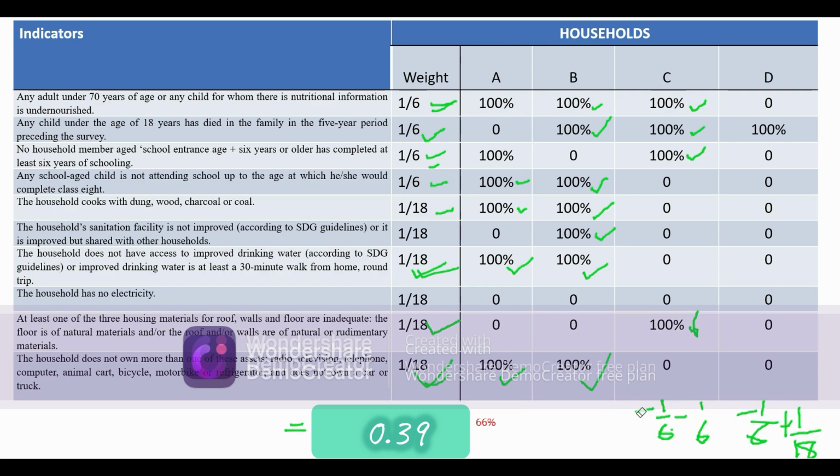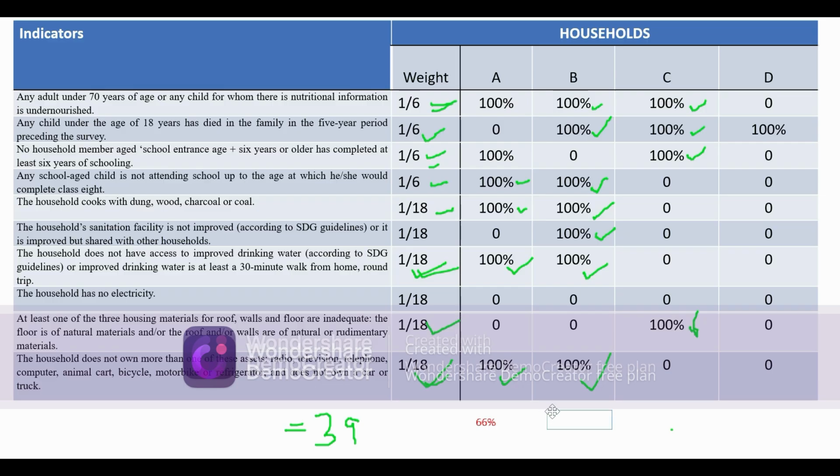Let me clean this. This was 72%, and this is 39%. And next is D, the household.